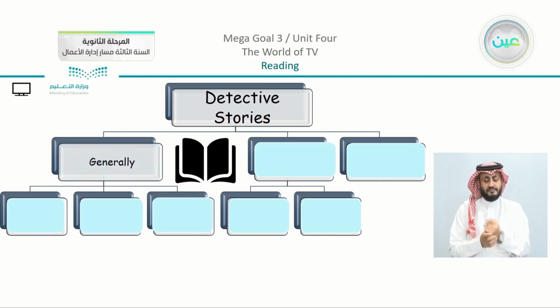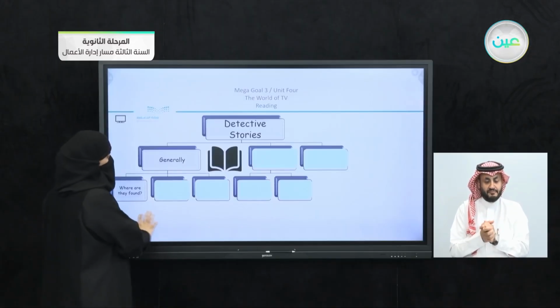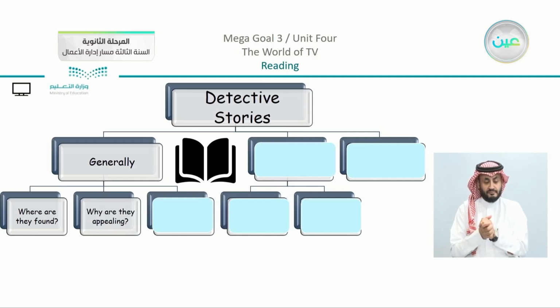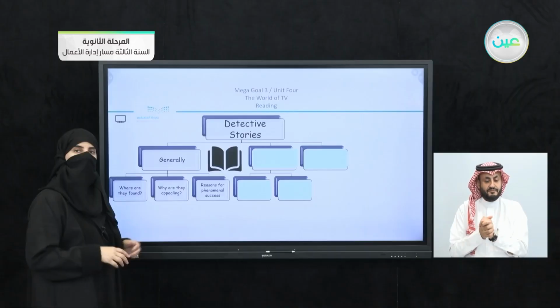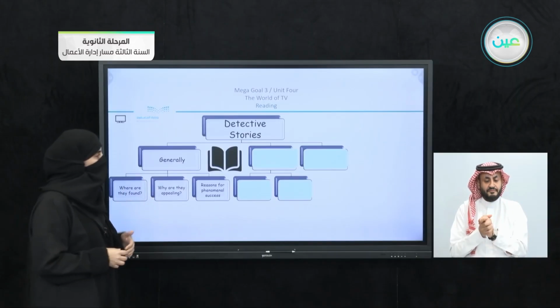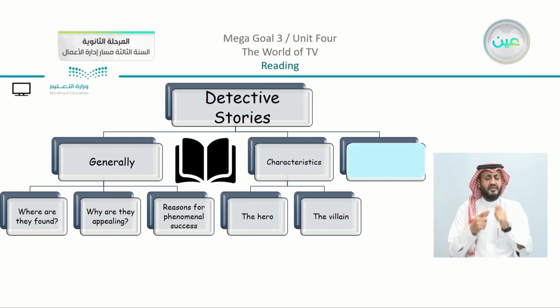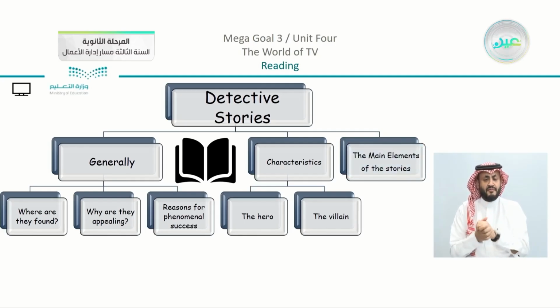Now you can see that first of all we had generally something that is connected about the stories, where they are found. We have also something about why they are appealing, and we have here reasons for phenomenal success. So yes, we did read and discuss generally the idea of detective stories. Then in the second part we have the characteristics. Of course, we have two parts. We have the characteristics of the hero and also the villain. Leading us to the last part, which is the main elements of the stories.